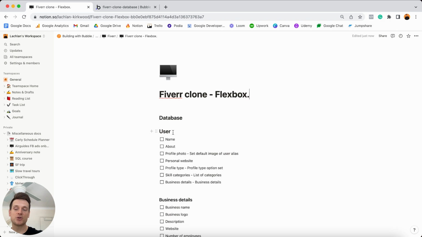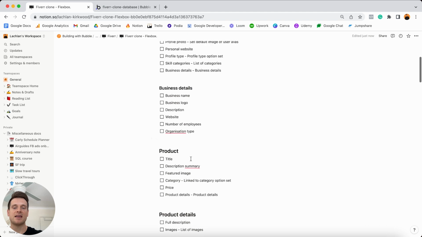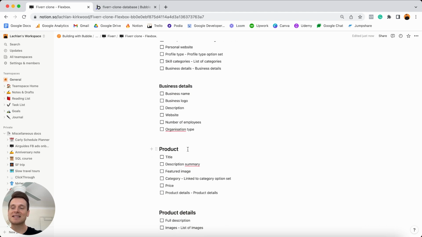Then whenever a user also signs up, I'd like to store some information about their business details. So if they were to type in the details of their business, they would be creating a new business in our database. Then let's say if a freelancer wanted to list their product or service within our marketplace, they'd be creating a new product. So you can start to see where I'm getting at here. And of course, I'm going to be sure to explain the full details of every single data type as I add it into my database.